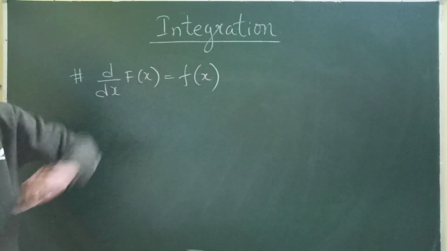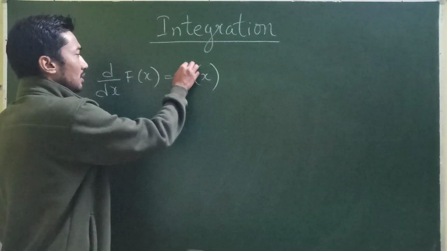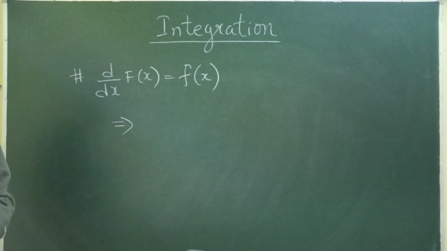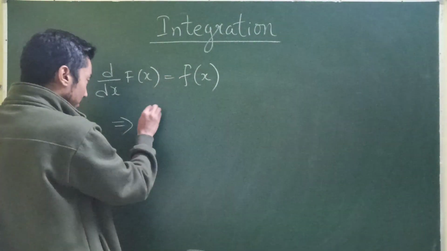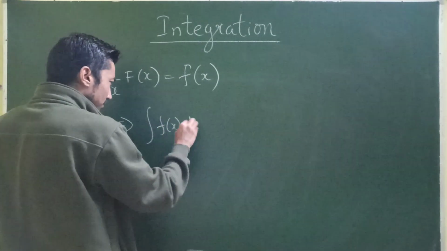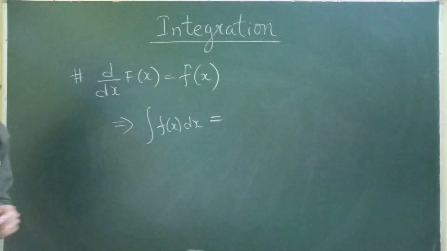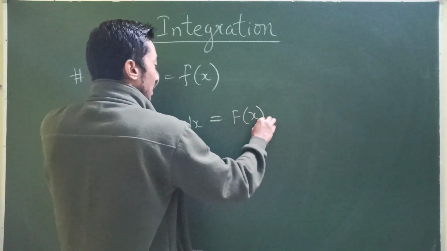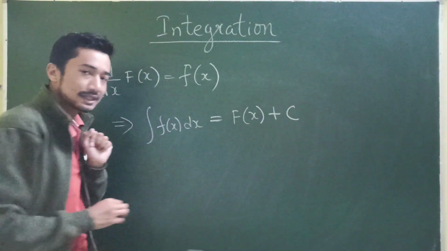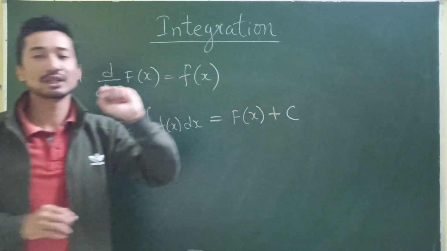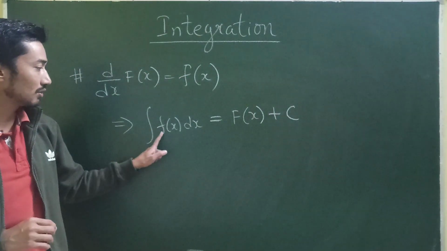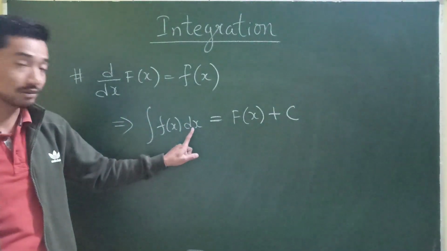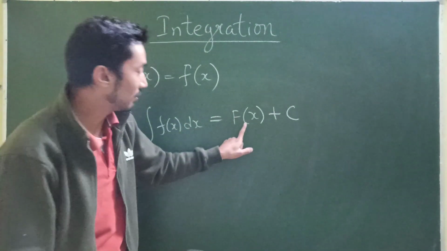Then it implies that the integration of this function will be, antiderivative, so it's going to be f of x plus c. Now what is this c? From where does this c come from? This is called the integration of a function with respect to that particular variable. With respect to x will be f of x plus c.